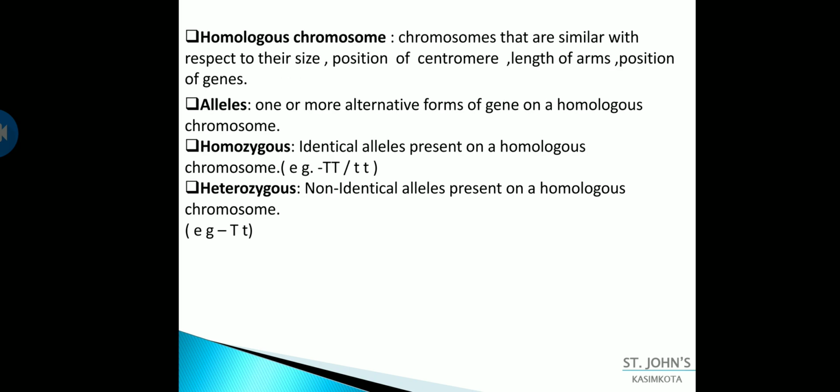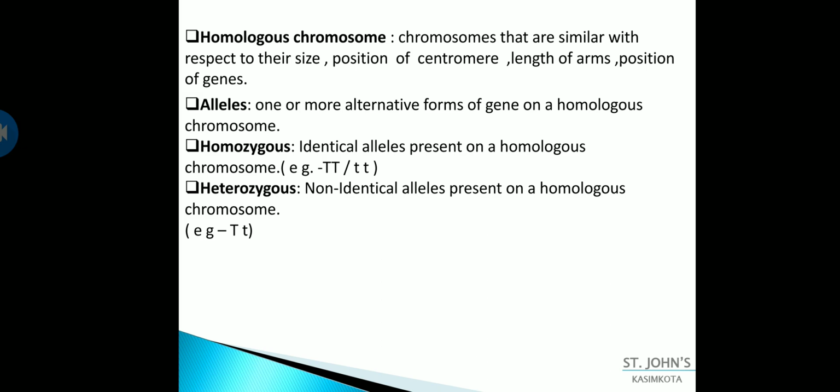And next is homologous chromosomes. You know chromosomes. What is a homologous chromosome? I have shown you the structure of a chromosome, a cross-mark like structure. Homologous means same or similar, so chromosomes possessing a similar relation are homologous chromosomes. They are similar with respect to their size and the position of the centromere. The centromere is the joining point of the two chromatids, the center part of the chromosome.